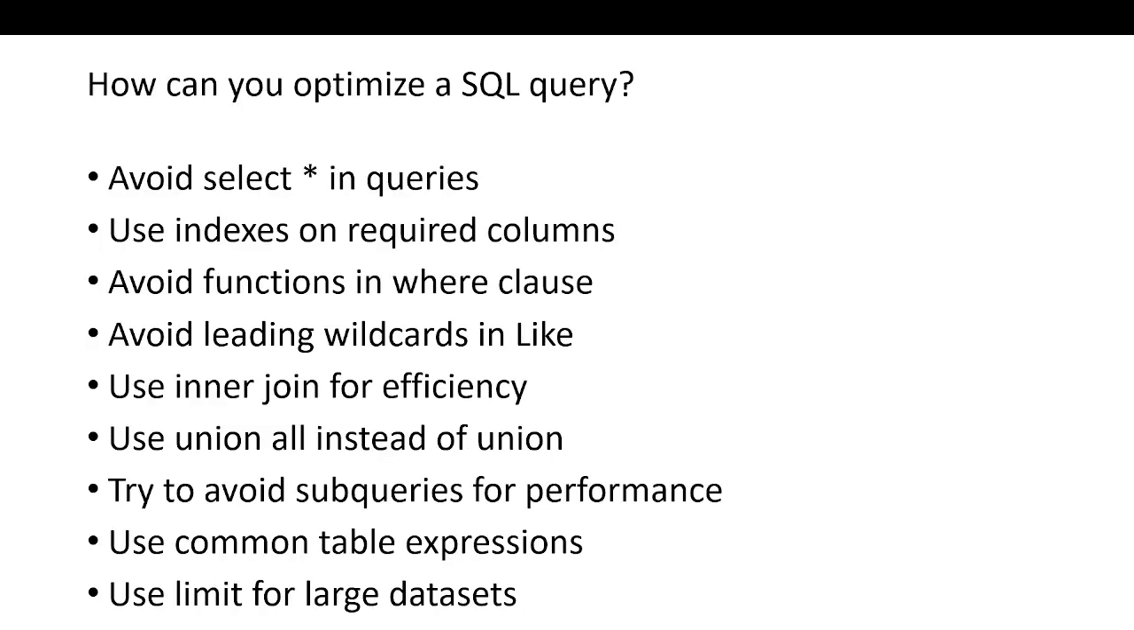Now, how can you optimize a SQL query? For optimizing a SQL query, we follow these steps. Always avoid SELECT star, because star will select all the columns and make your performance low. Use indexes on required columns. Avoid functions in the WHERE clause. Avoid leading wildcards in LIKE. Use INNER JOIN for efficiency. Use UNION ALL instead of UNION. Try to avoid subqueries for performance. Use common table expressions. Use LIMIT for large data sets.